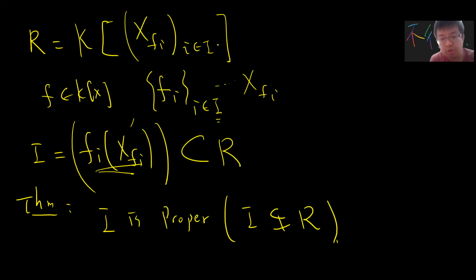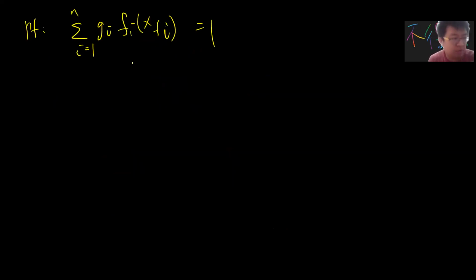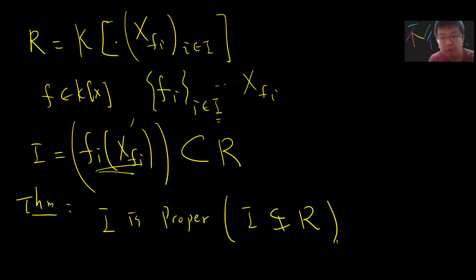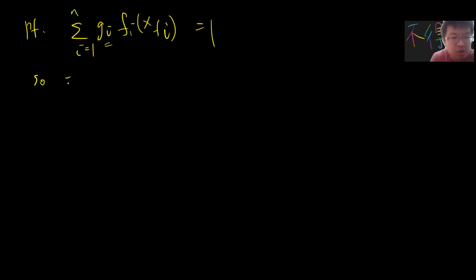Suppose there's some coefficients g_i such that the sum of g_i f_i(x_i) is 1, because suppose the ideal is generated by the whole ring, which happens if and only if it generates the identity. Each g_i is some polynomial, and each g_i will only contain finitely many variables. So there are only finitely many variables.